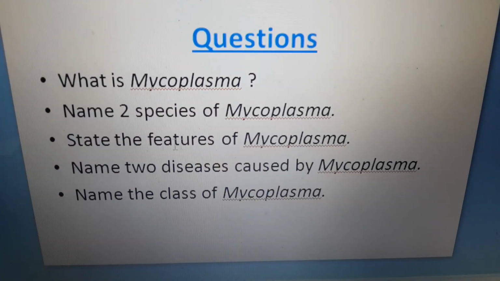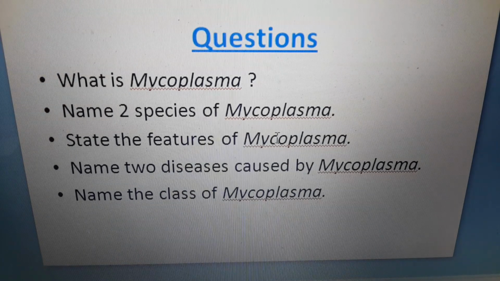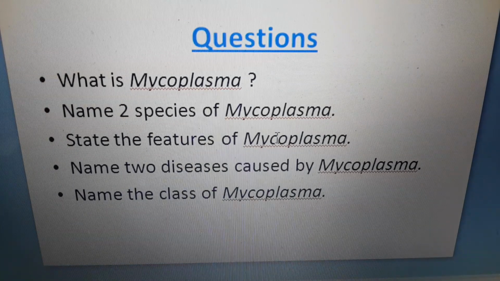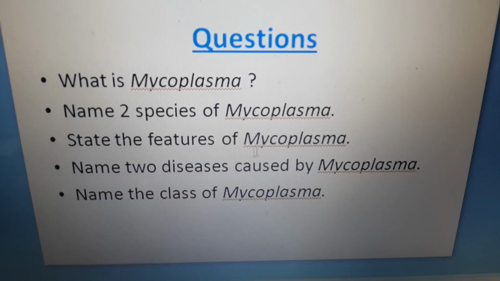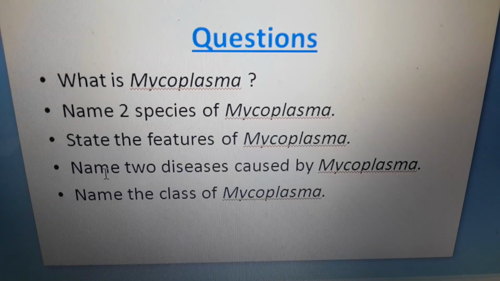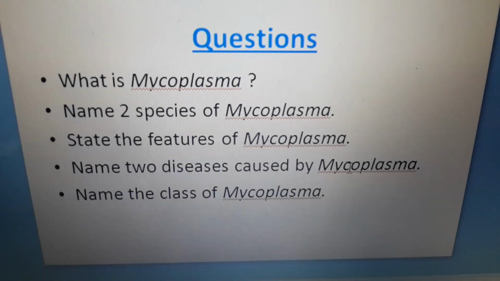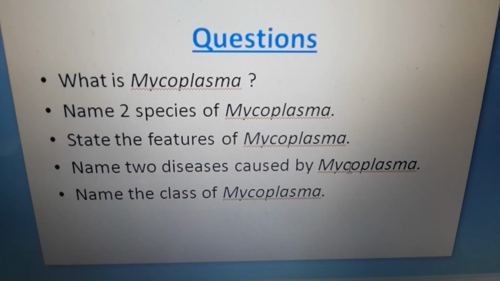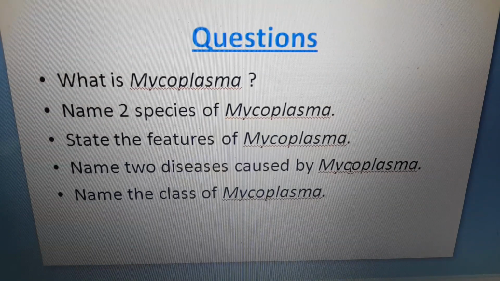Next question is, state the features of mycoplasma. I already clearly discussed the detailed features of mycoplasma. Next question is, name 2 diseases caused by mycoplasma. You know the 2 diseases. One is atypical pneumonia caused by Mycoplasma pneumoniae, and another disease is pelvic inflammatory disease caused by Mycoplasma genitalium.